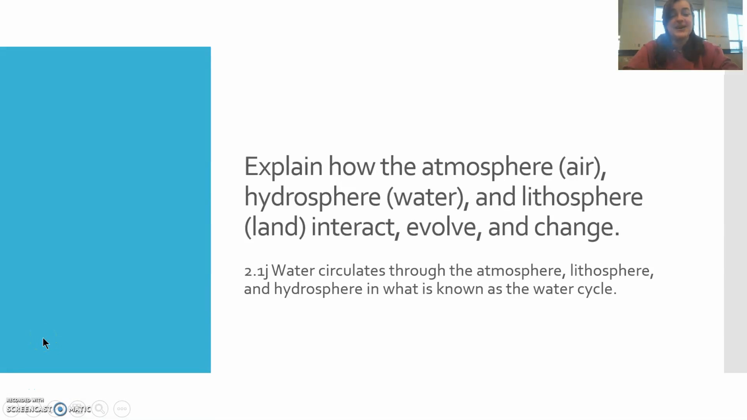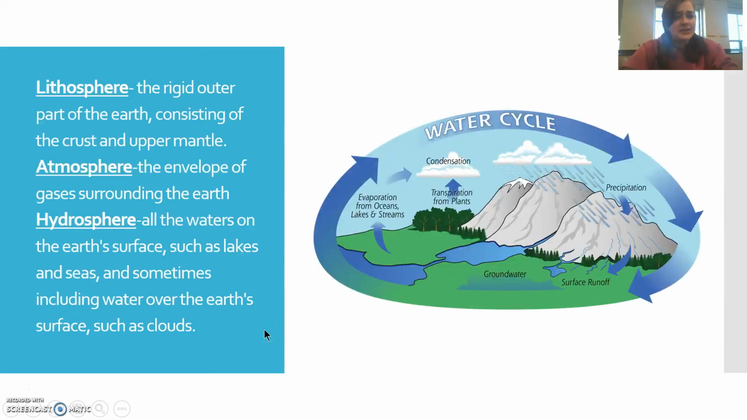Hello class, and today we're going to be continuing our unit on the atmosphere, hydrosphere, and lithosphere, and how they interact, evolve, and change. Specifically, that water circulates through the atmosphere, lithosphere, and hydrosphere is what is known as the water cycle. So, let's review.